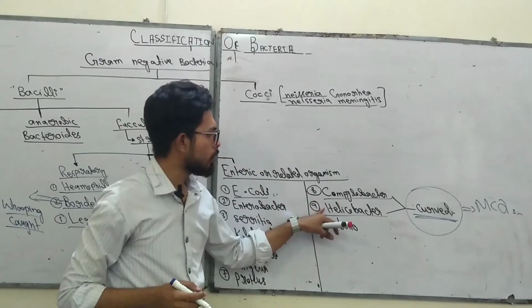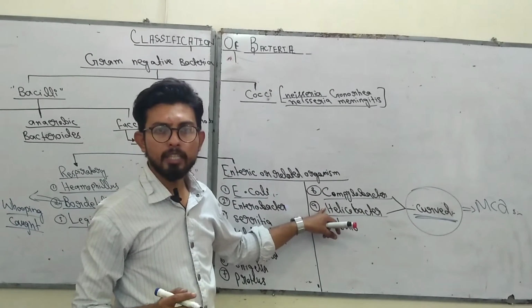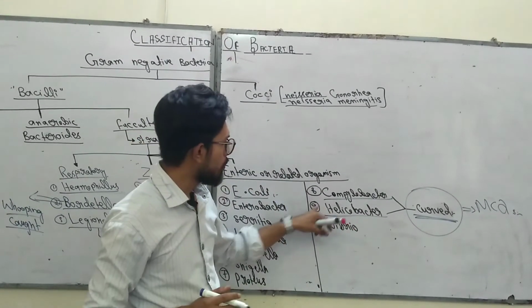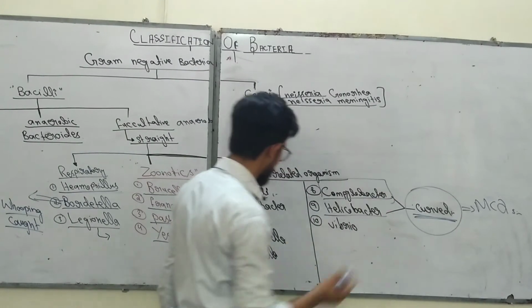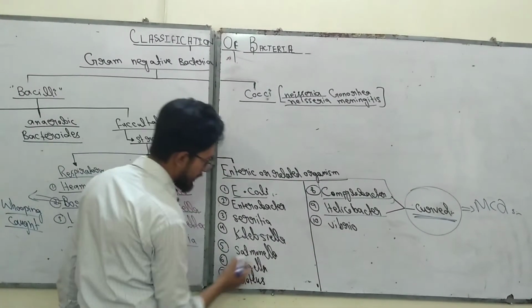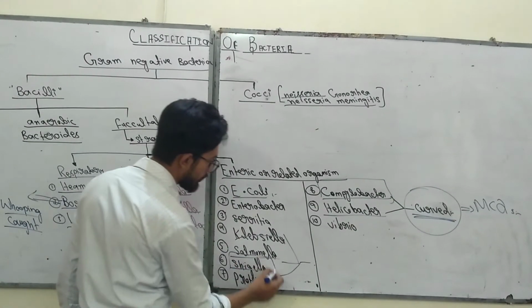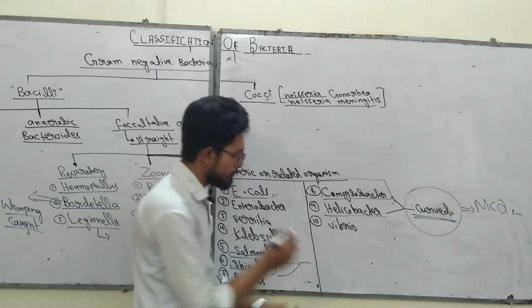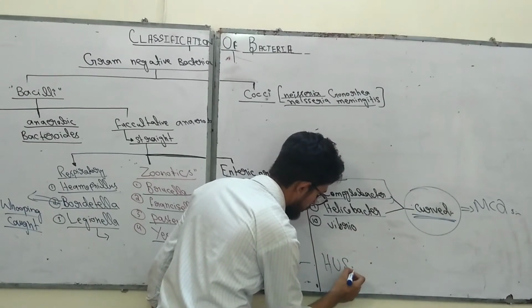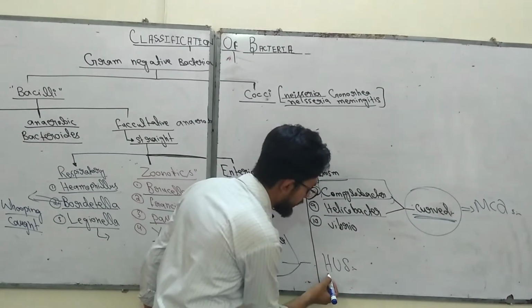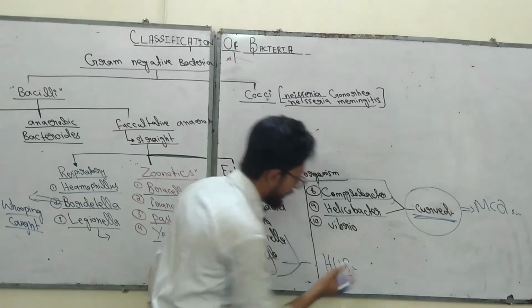Helicobacter causes gastritis, peptic ulcer, duodenal ulcer and so many things. Campylobacter causes diarrhea, and Klebsiella, Salmonella and Shigella all cause diarrheal disorders. Shigella is very important because it causes HUS. What is HUS? Hemolytic uremic syndrome.